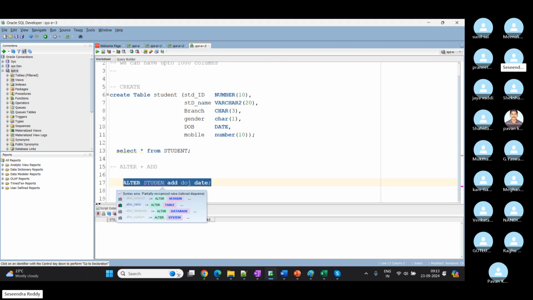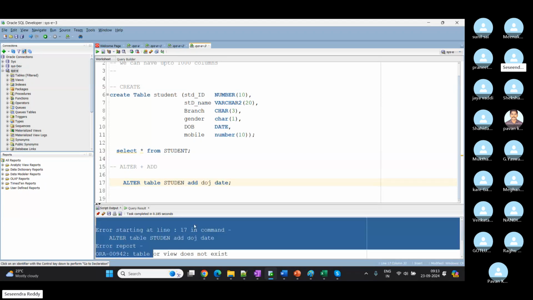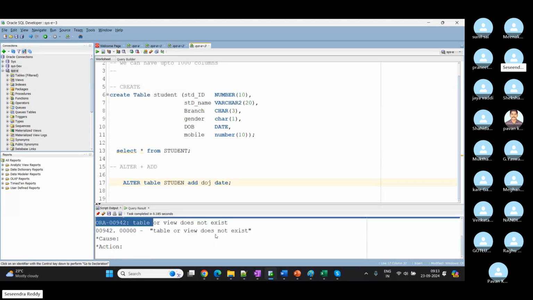But first of all, your table itself is not there. Because you need to give the correct table name. We'll see the actual error now. You see, table or view does not exist, because you didn't create this table itself. You created student, but here you are using a different name, not valid, right? These are the main errors you can face in the initial stages while practicing.